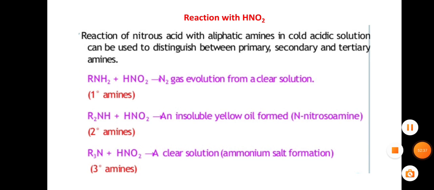And now from this we can conclude. So far we have learned about Hinsberg reagent and the basic nature of aliphatic amines and aromatic amines. And thank you.